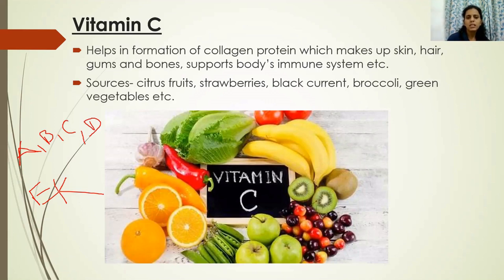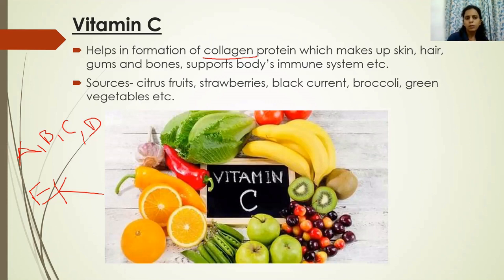So vitamin C, the function is it actually helps in making a very important protein called collagen protein. Now your skin, your hair, your nails, even your gums and bones have a very important protein called collagen protein. So formation of this protein always requires the presence of vitamin C. So vitamin C is important for us because it helps in the formation of collagen protein, which makes up our skin, hair, even your gums in your mouth, plus your bones.